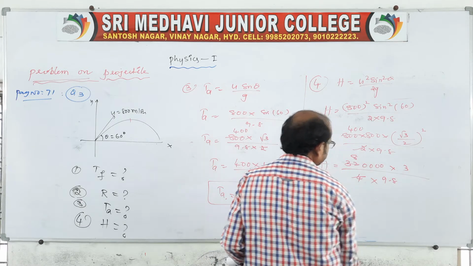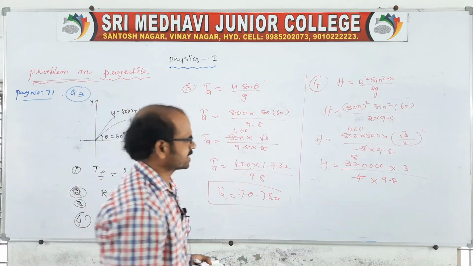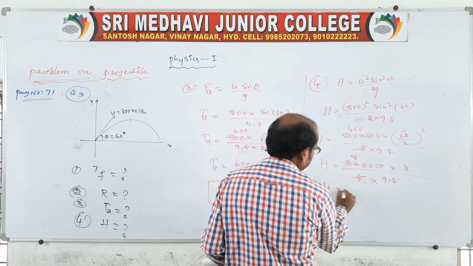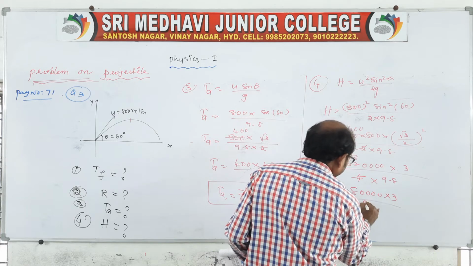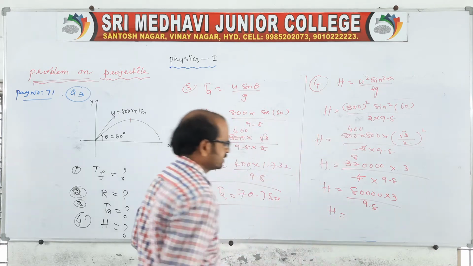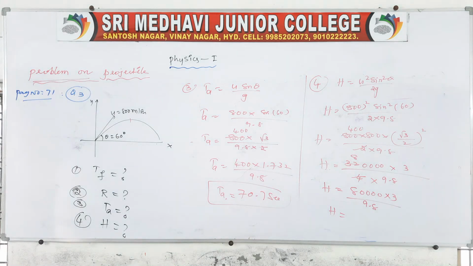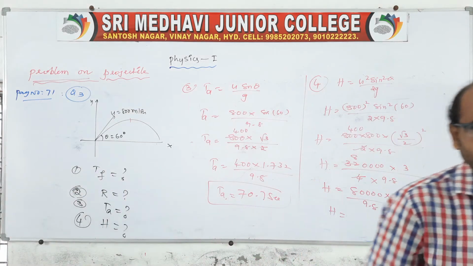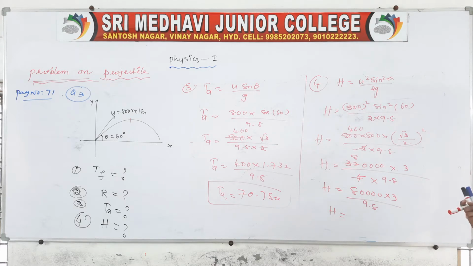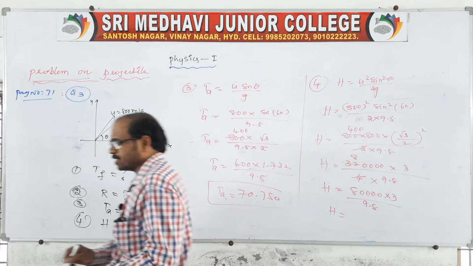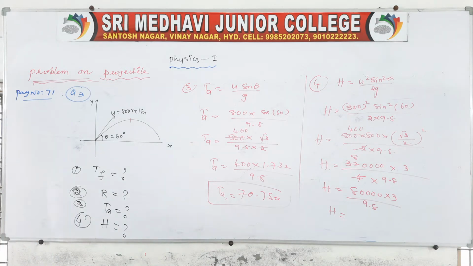So it is maybe 8, because 4 8s are 32. Then H is equal to 80000 into 3 by 9.8. So if you simplify that, we get the maximum height answer. How much height will be reached when it is projected at 60 degrees. Therefore these are the time of ascent, time of flight, range and maximum height. Clear? So this is the one problem related to the projectile.